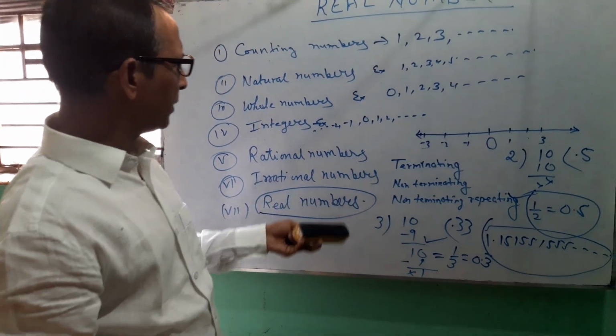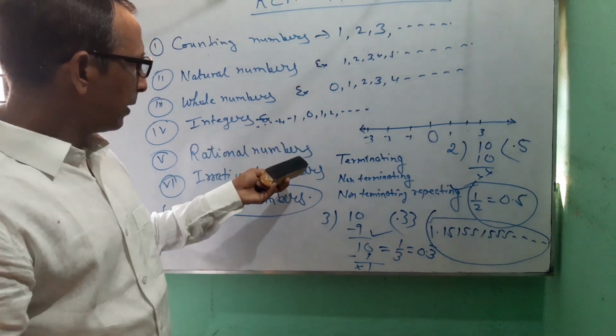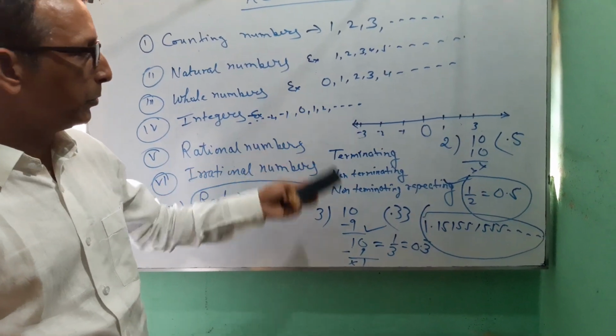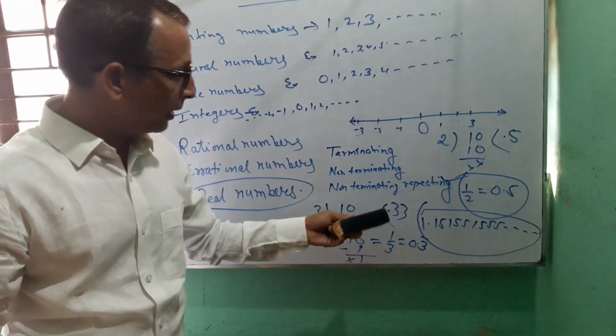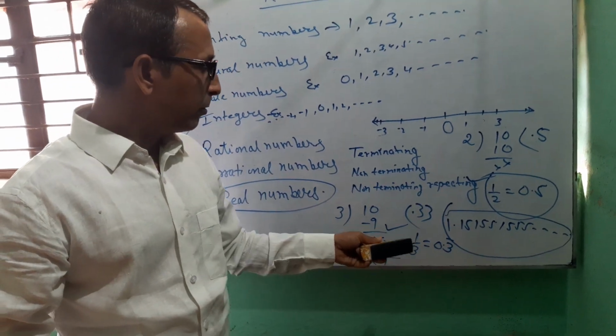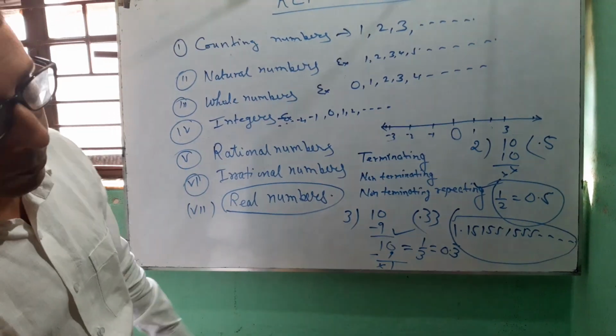All numbers which you have seen are real numbers: 1, 2, 3, 4, 0.3 bar, 0.5, 1.151551555 and so on.